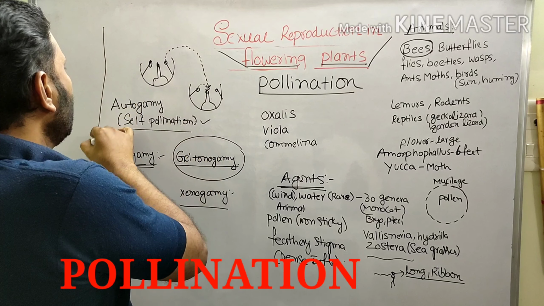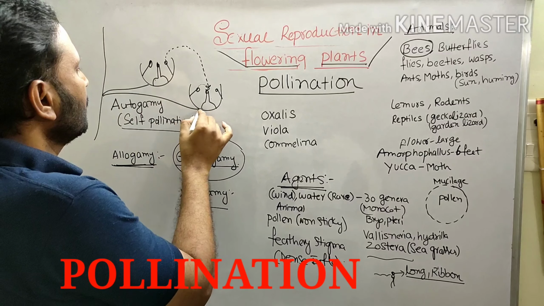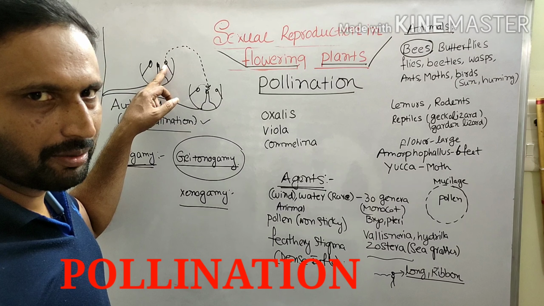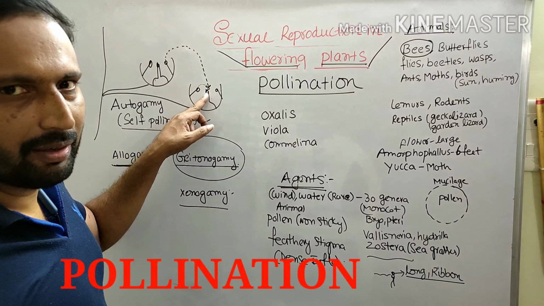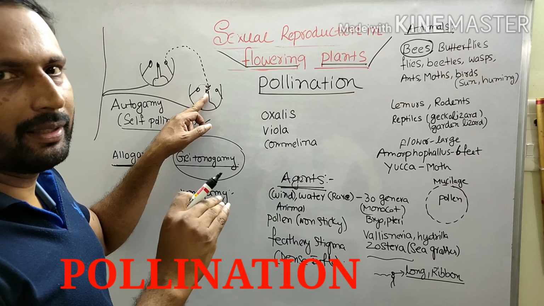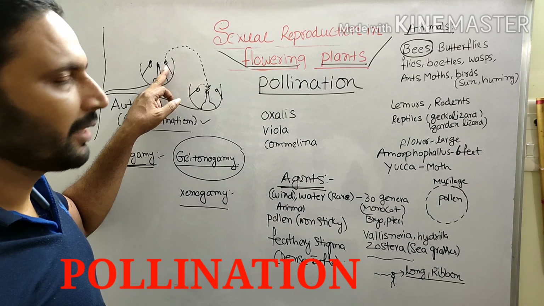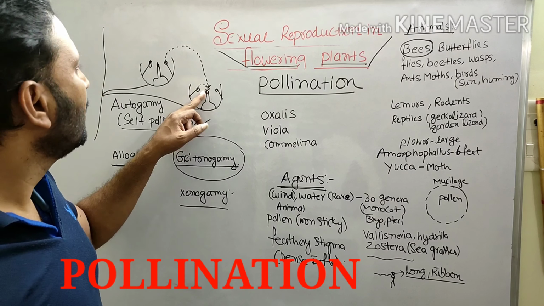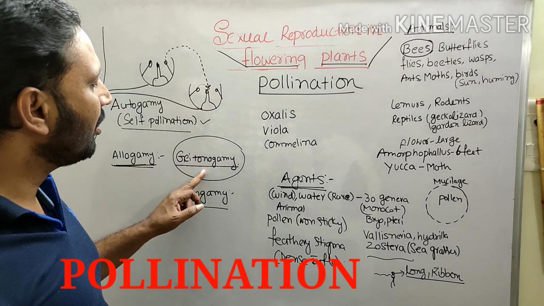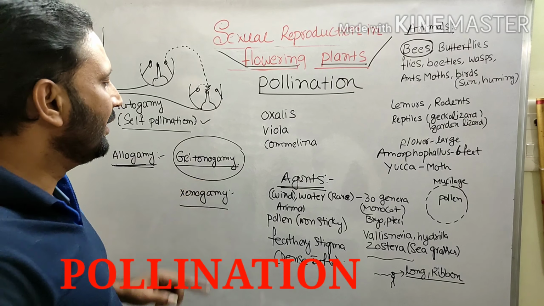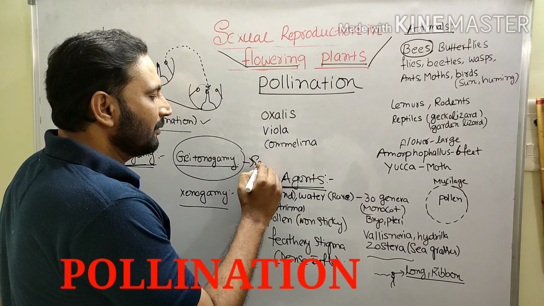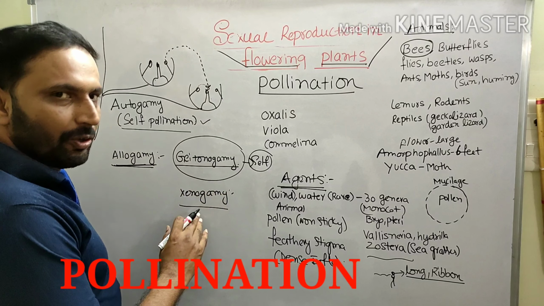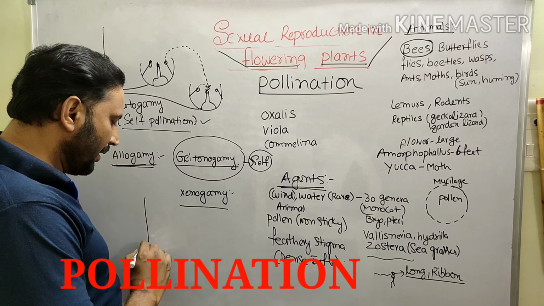You take this is the plant. Transfer of pollen grains from stamen of the one flower to stigma of another flower present on the same plant is called geitonogamy. It is genetically self-pollination. Now xenogamy. You take this is one plant.